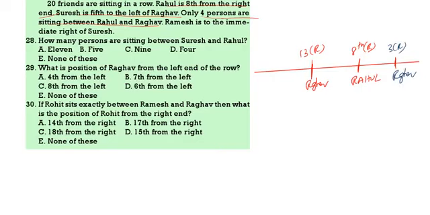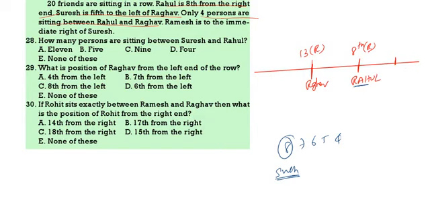Then Suresh is 5th to the left of Raghav. If I take Raghav as 3rd, then 4th, 5th, 6th, 7th, 8th. So the 8th place should be occupied by Suresh. But here Rahul is already there. So Raghav is definitely on the left side of Rahul, not on the right side. So this is the only correct option.